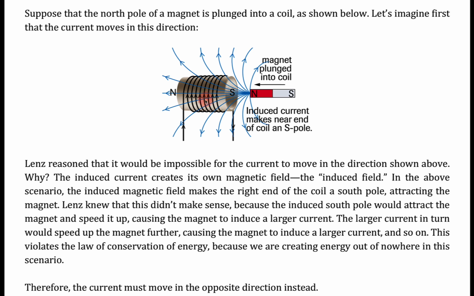The induced current will create its own magnetic field. This is an idea that we haven't really talked about yet, but this very much happens. So we've said that when you plunge the magnet into the coil, a current is induced in the coil. Now, if a current is induced in the coil, that current is going to create its own magnetic field. And so we have a name for this in physics. It is called the induced field.